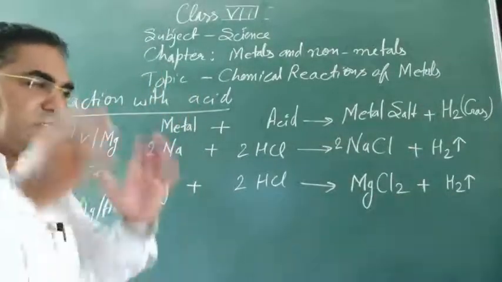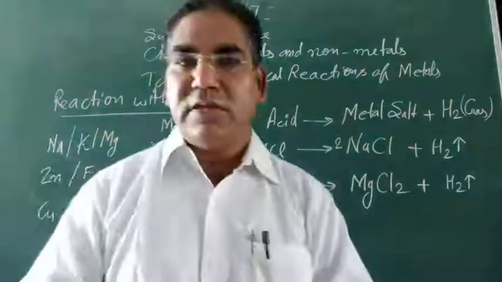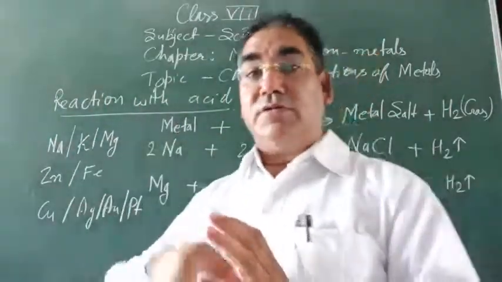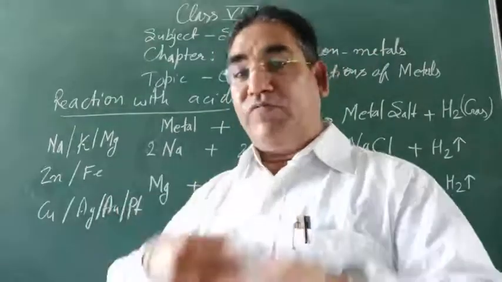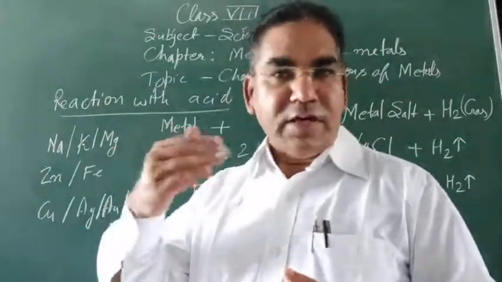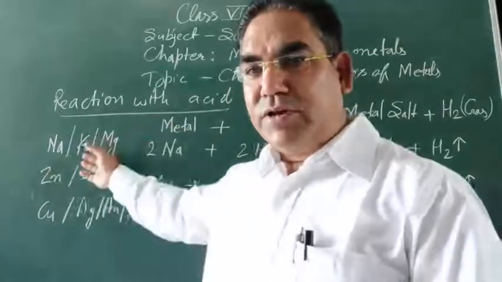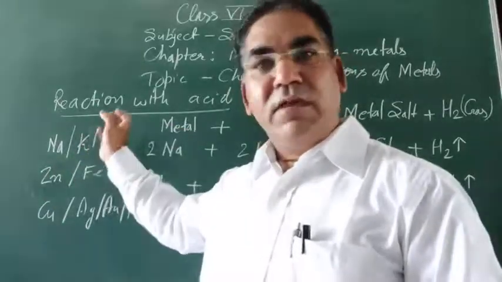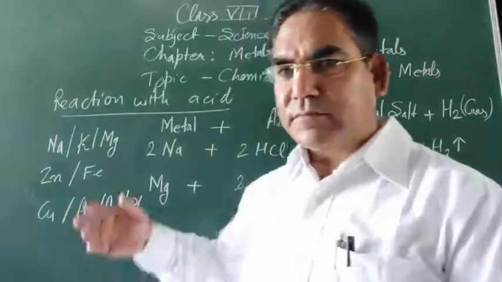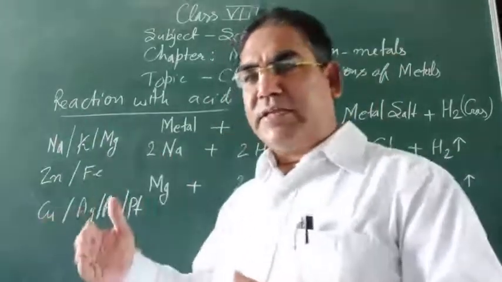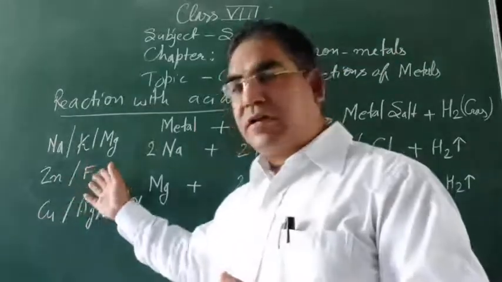A general concept is this: some metals react too vigorously, too fast, with the acid, like sodium, potassium, magnesium. These are highly reactive metals. Some metals are less reactive, like zinc, iron.